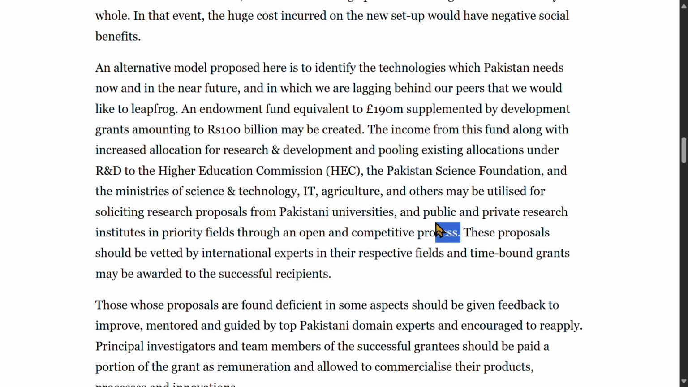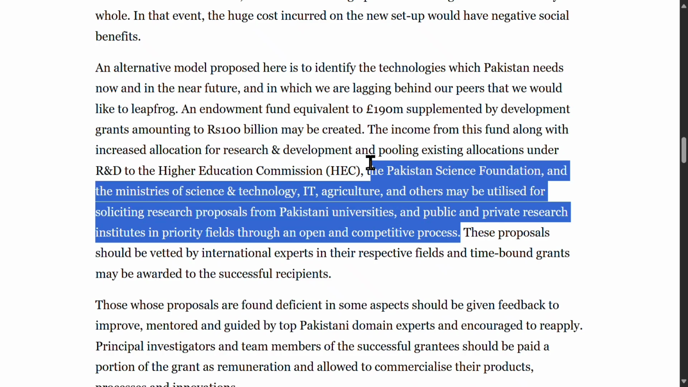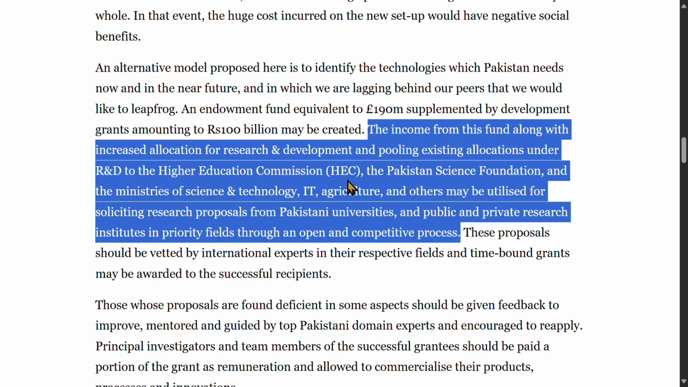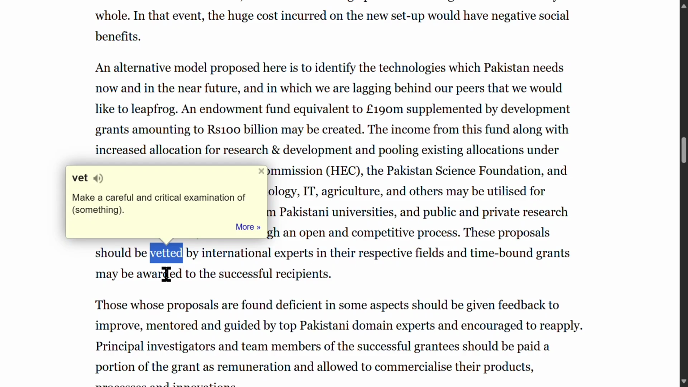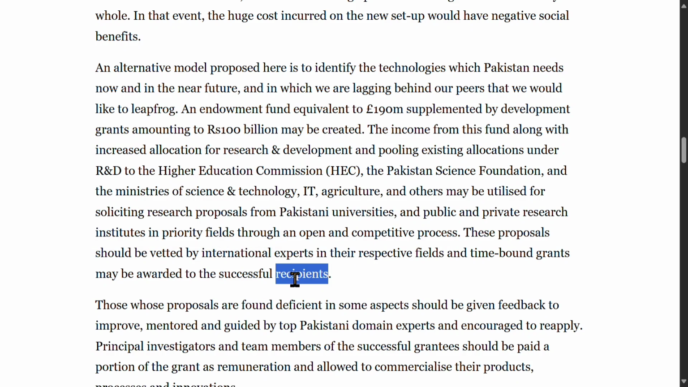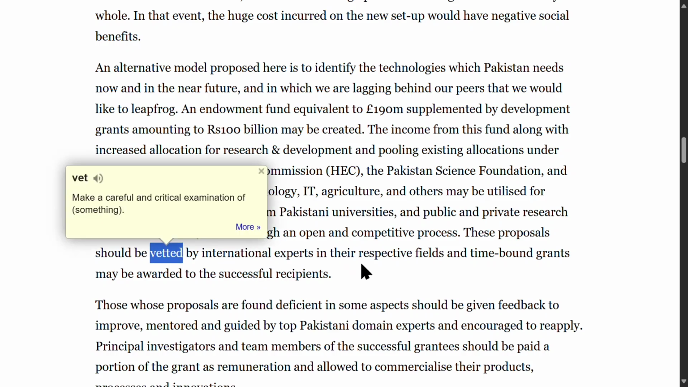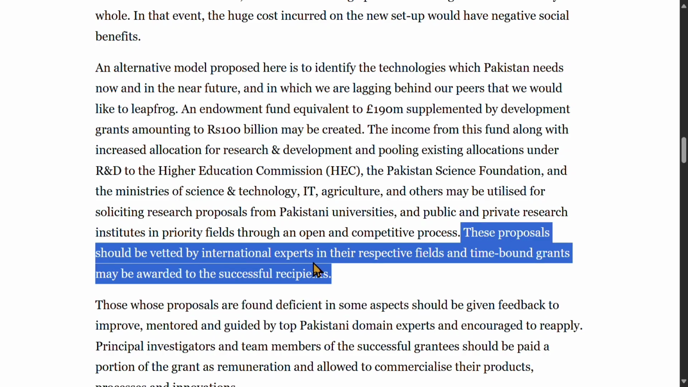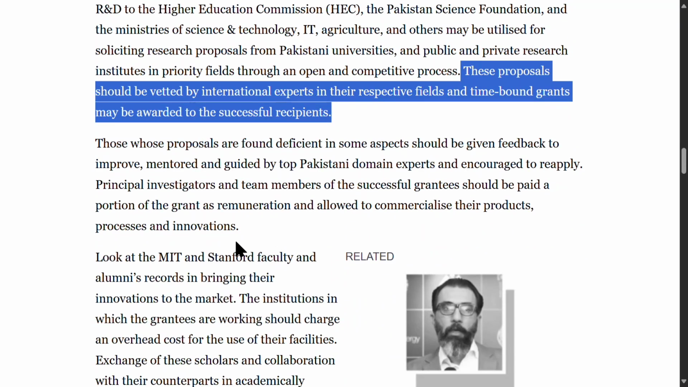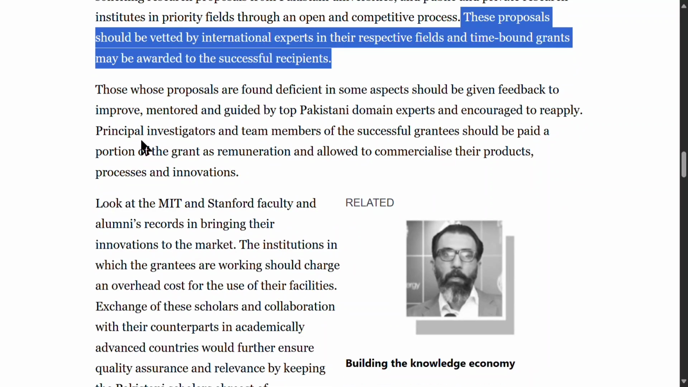This sentence means that the fund's revenue, combined with enhanced R&D spending, could be used to finance competitive research projects across institutions. These proposals should be vetted by international experts in their respective fields, and time-bound grants may be awarded to the successful recipients. Vetted means thoroughly examined or evaluated. Time-bound means limited to a specific period. This sentence means that proposals will be rigorously reviewed and grants awarded on a fixed-term basis to ensure timely progress.